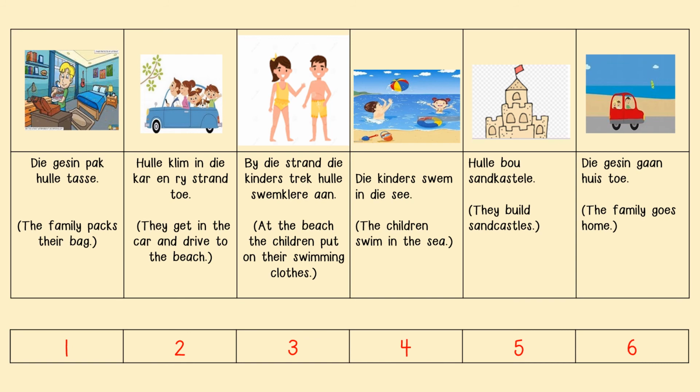Nommer 1, die gesin pak hulle tasse. Nommer 2, hulle klim in die kar en ry strand toe. Nommer 3, by die strand, die kinders trek hulle swemklere aan. Nommer 4, die kinders swem in die see. Nommer 5, hulle bou sandkastele. En nommer 6, die gesin gaan huis toe.